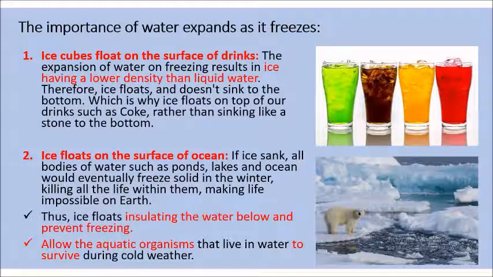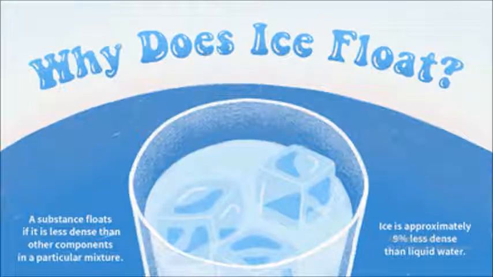So the ice floats, such as an iceberg, and it is actually insulating the water below the ice that is floating above the sea and preventing it from freezing. It will also allow the aquatic organisms that live in the water to survive during the cold weather.